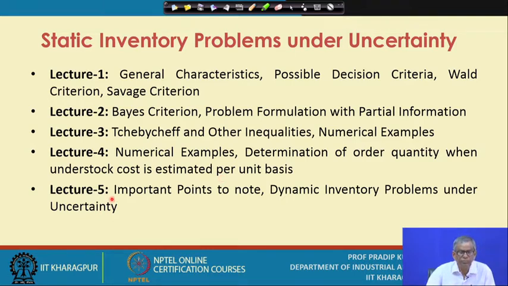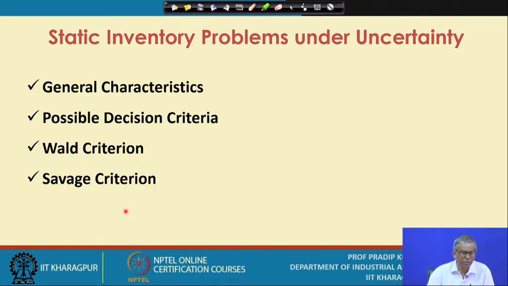During the last session of this particular topic, what are the important points you should remember? So we should summarize all these important points, and we will refer to the dynamic inventory problems under uncertainty. This is just an extension of the static inventory problems under uncertainty, and we will refer to this kind of problem also. Okay.